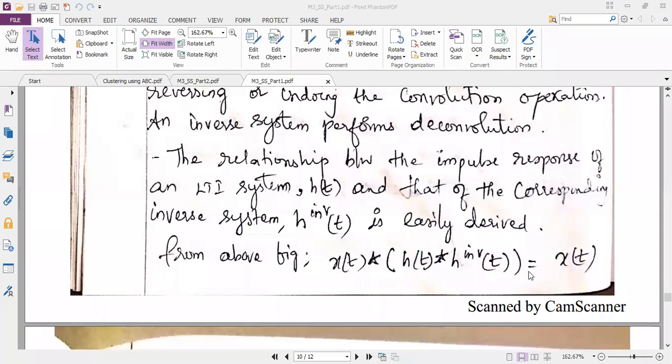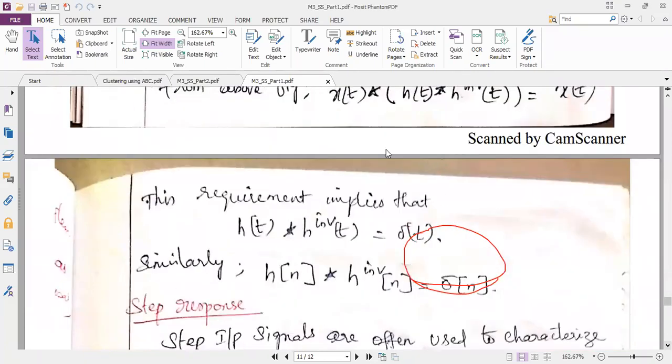Here I need to concentrate because I want to explain every property in this module with impulse response. So I am going to separately write this term: h of t convolved with h inverse of t. You can see the screen. That will be equal to 1, but in signals and systems we cannot represent it by 1 because we have a terminology to represent 1, and that is delta. Delta is the function to represent 1.